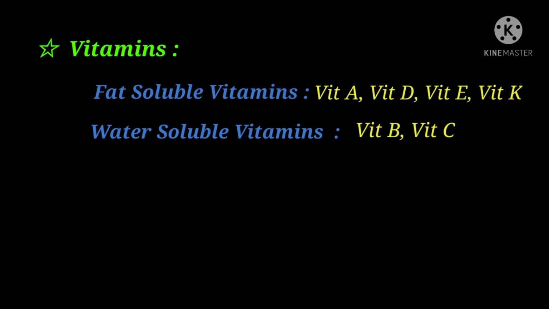Now all these vitamins are present in the food. That means all these vitamins we get from the food except vitamin D, because vitamin D is not present in food. We synthesize vitamin D in our body in presence of sunlight. So vitamin D is also known as sunshine vitamin.